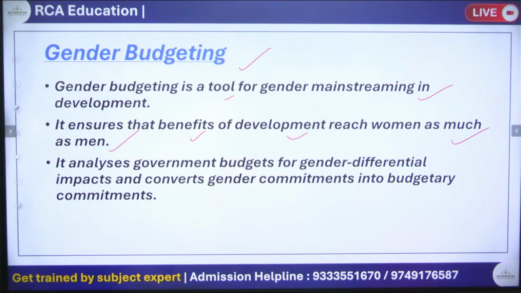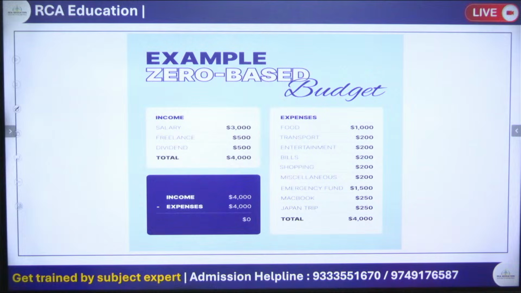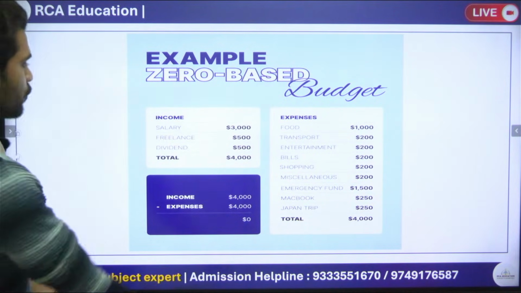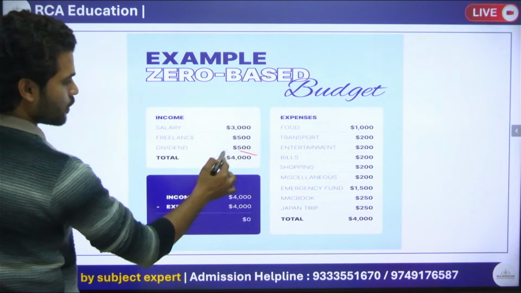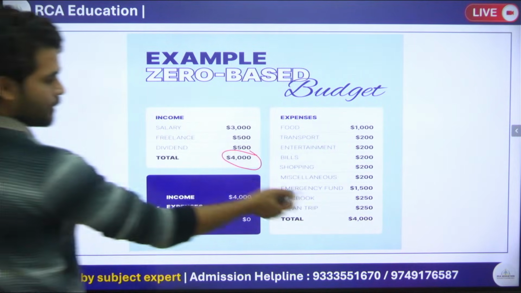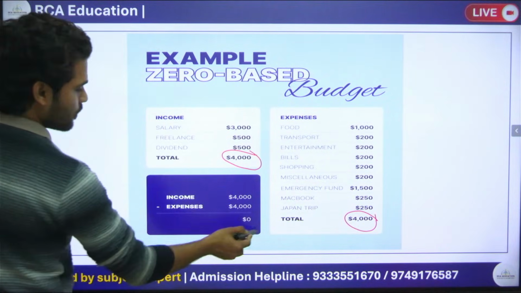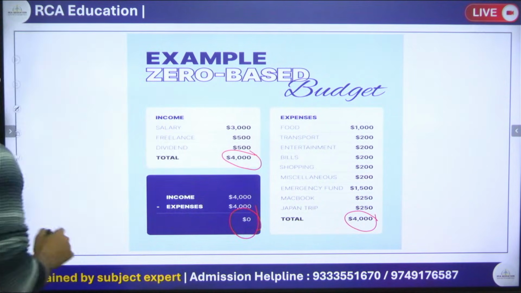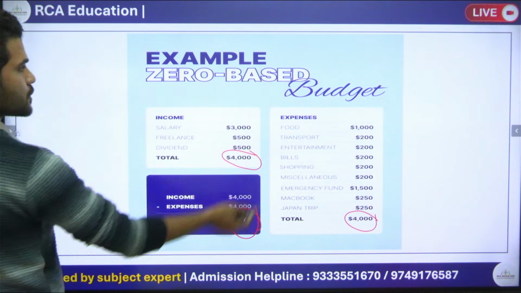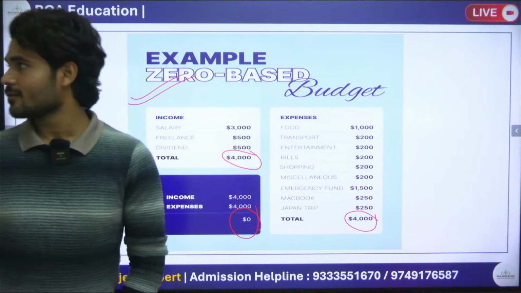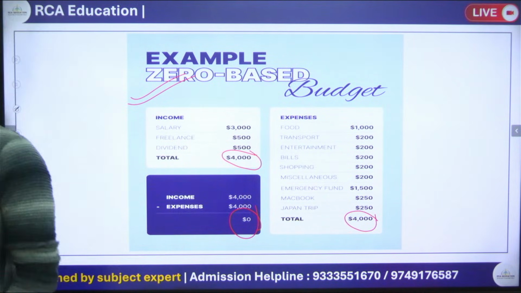Okay, going further. The simple example is zero based budgeting. If your income is $4,000 and your expenditure is also $4,000, so we can say the figure will come zero. When income minus expenditure is zero, this is called zero based budgeting.